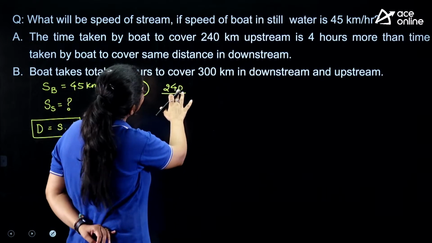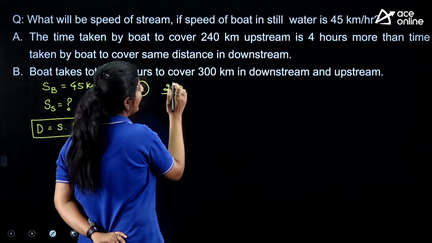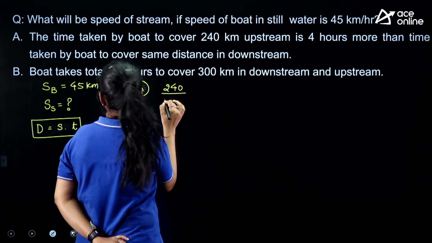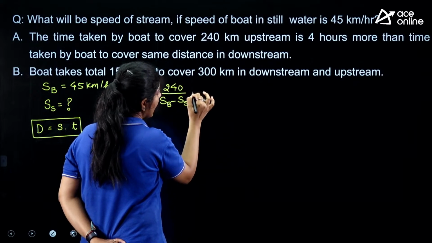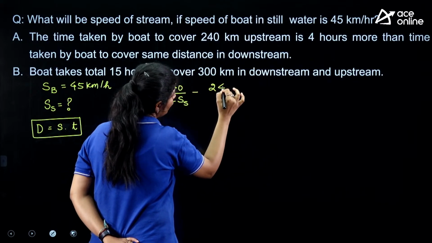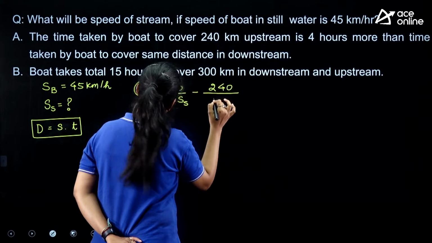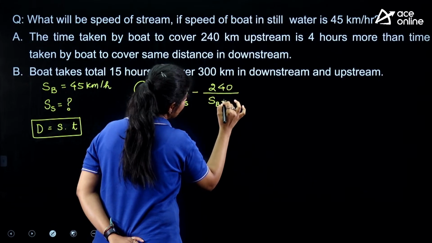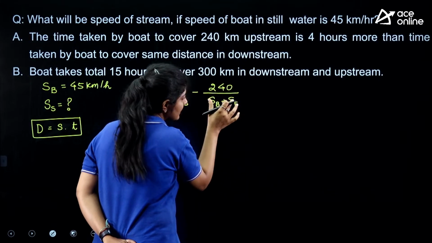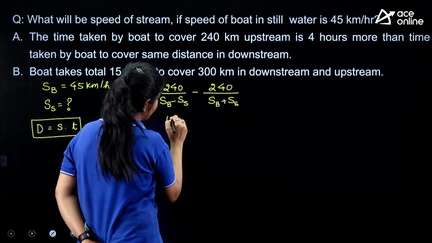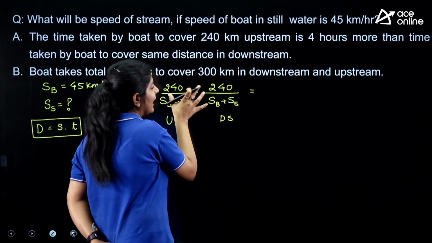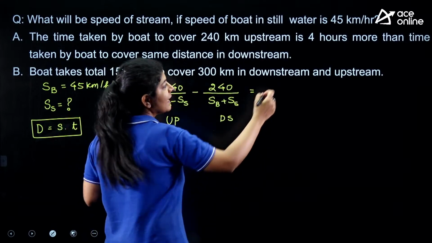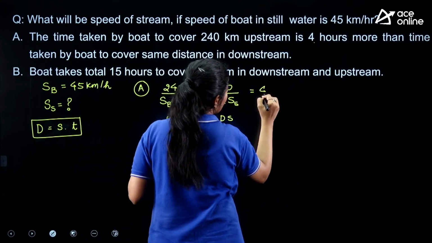Here upstream is nothing but the speed of boat minus the speed of stream, 240 over that, and here the speed of the boat plus the speed of the stream. This is my upstream, and this is my downstream. So according to this, the time difference between them is equal to 4, right?